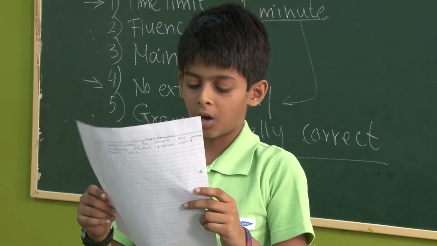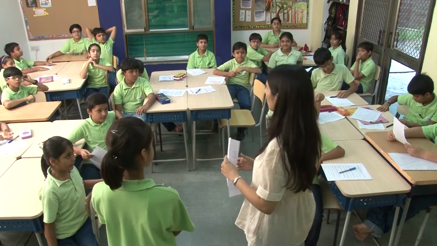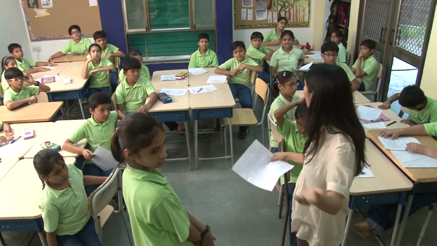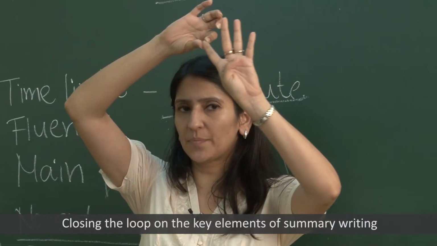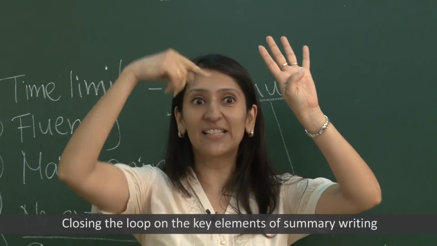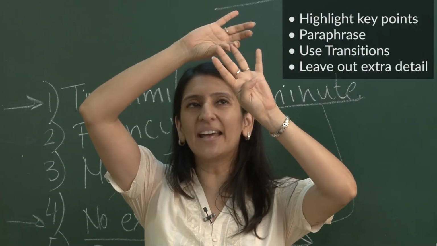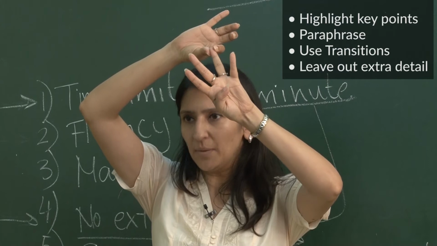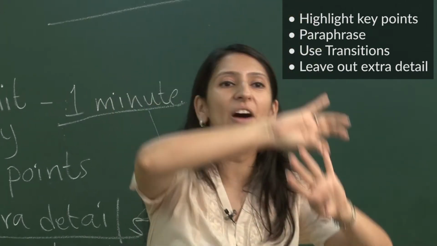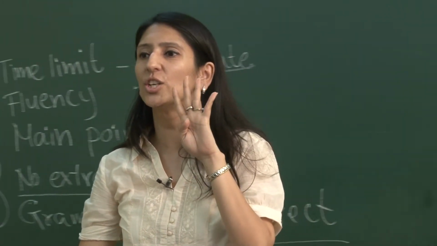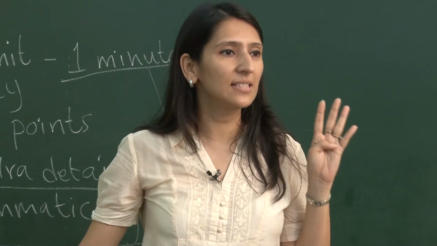A good performance of understanding is one which has elements of individual as well as teamwork. We close the session by the students reiterating the 4 steps to writing a good summary. What would those 4 steps be? First, taken for granted, we're summarizing, that's a detail. Highlight important parts, paraphrase in your own words, put them together using transitions, leave out extra details. Thank you very much. This 4-step process is something that we'll keep in mind every time we need to summarize.